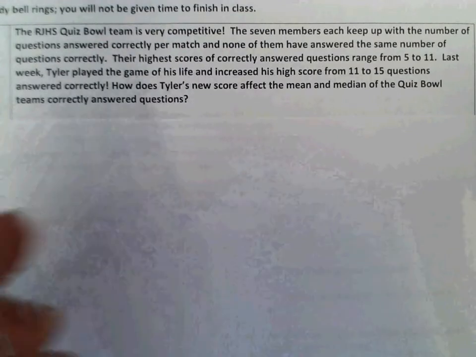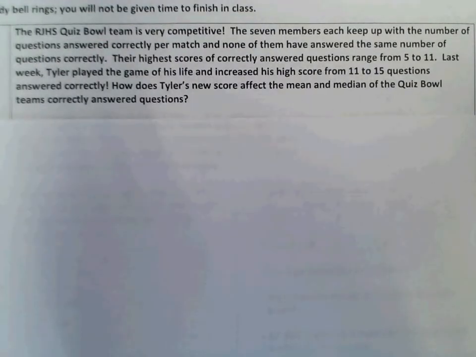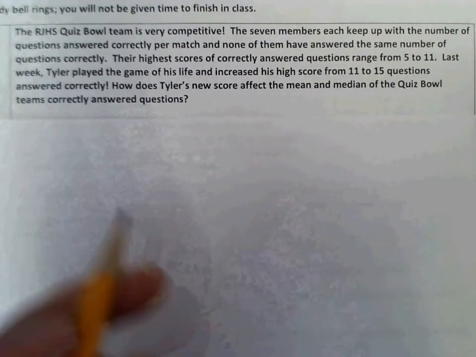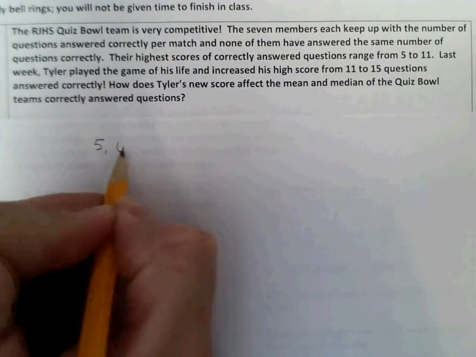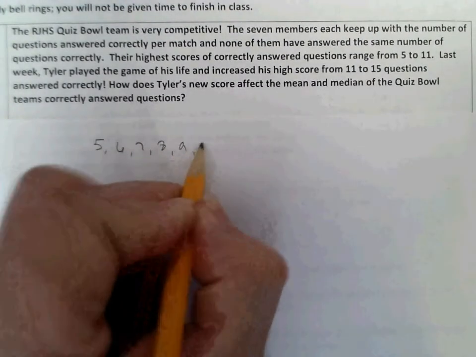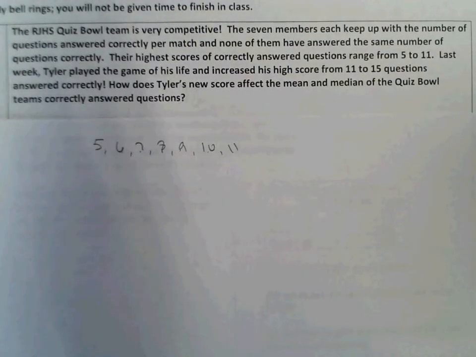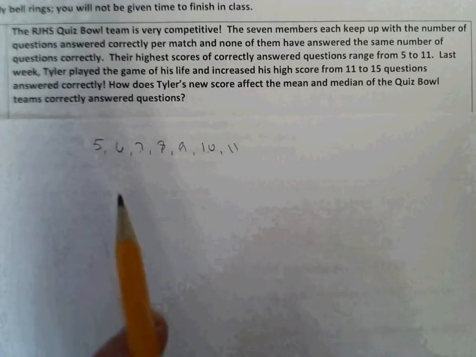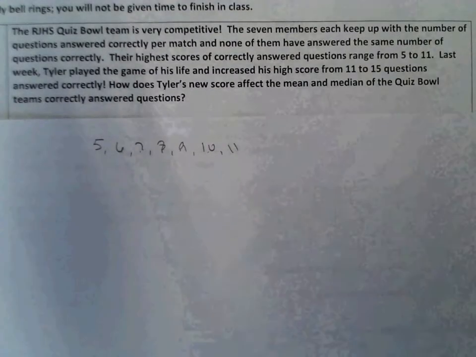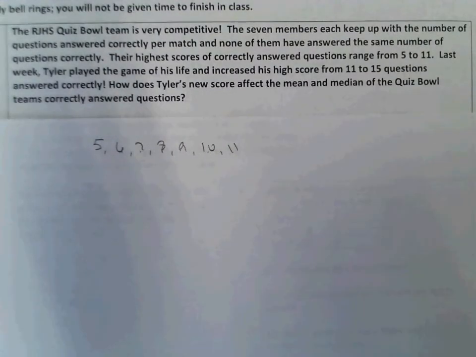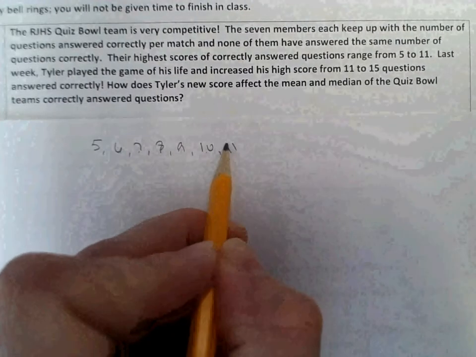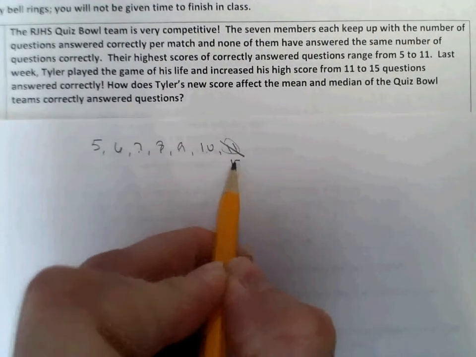All right, so basically we've got 7 team members all scoring between the range of 5 to 11, and it says no one has the same amount of points. So 5, 6, 7, 8, 9, 10, 11. There's only 7 numbers between 5 and 11, so that means that one of the 7 have answered each of those amounts of points. Now, Tyler went from 11 to 15, so he's this guy right here. He goes from 11 to 15.